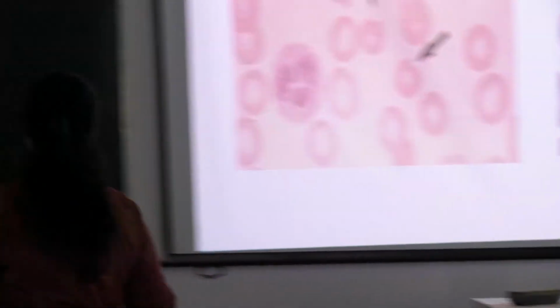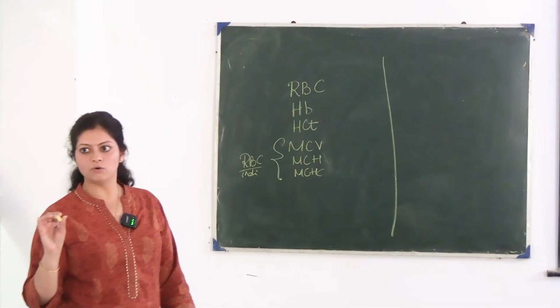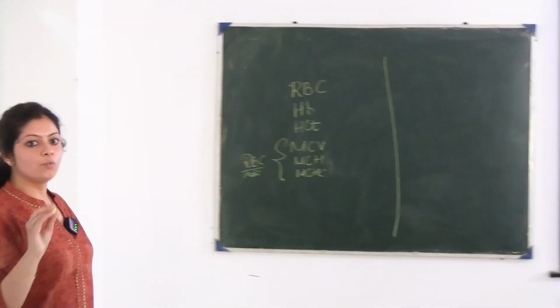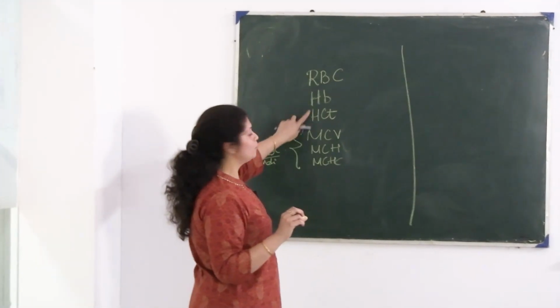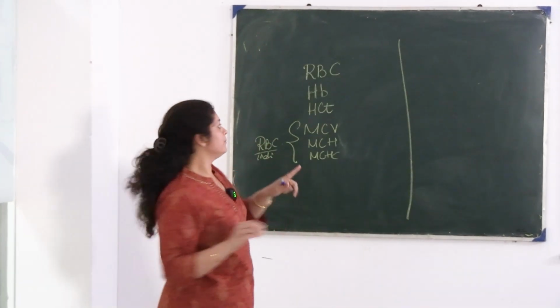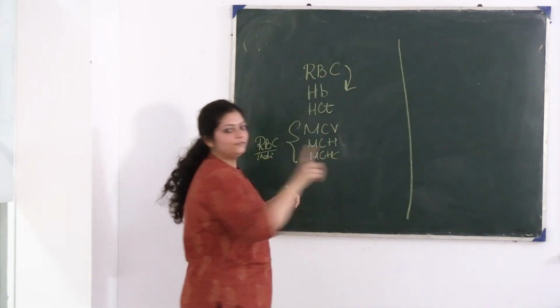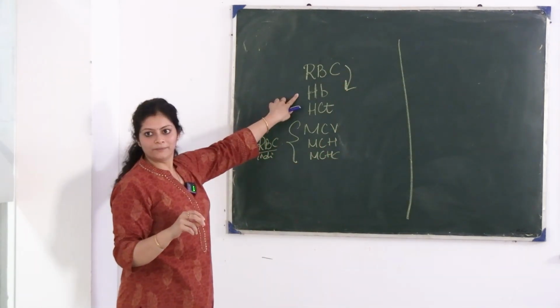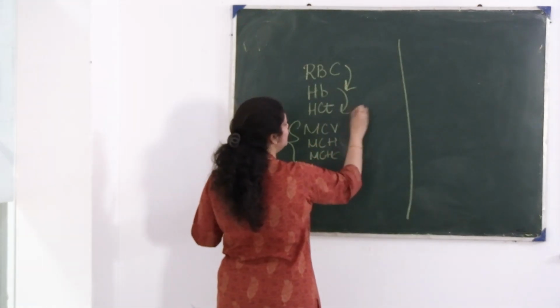I want to tell you all something. When you are seeing a complete blood count, the CBC, what parameters will you see? First you will see the RBC count, the hemoglobin and the hematocrit, right? Always remember, 3 times the RBC count should be the hemoglobin, and 3 times the hemoglobin should be the hematocrit.